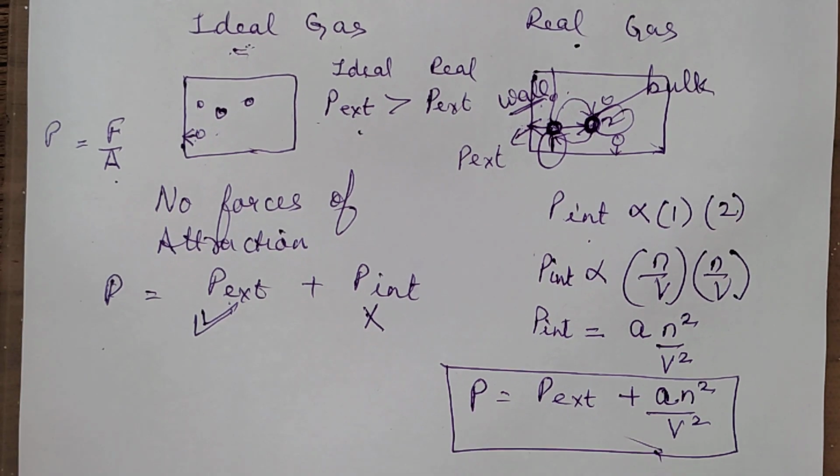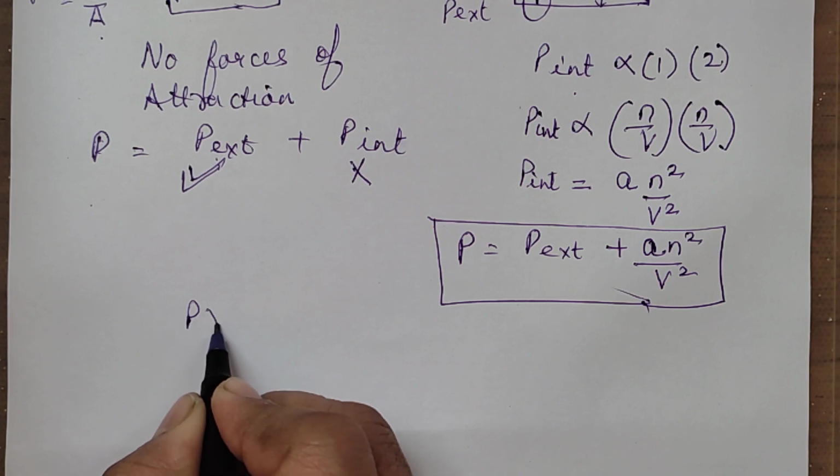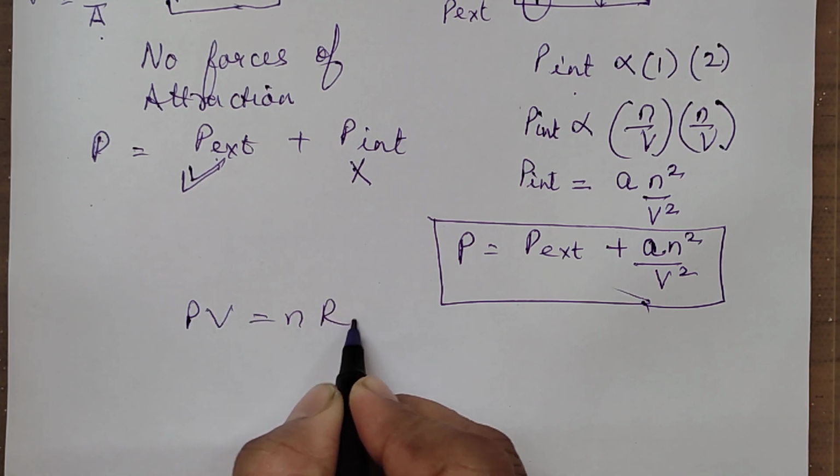Now let me just make that correction and put it there. So instead of PV is equal to nRT, this was our ideal gas equation, PV is equal to nRT.